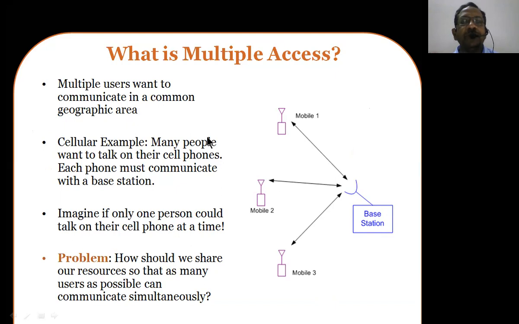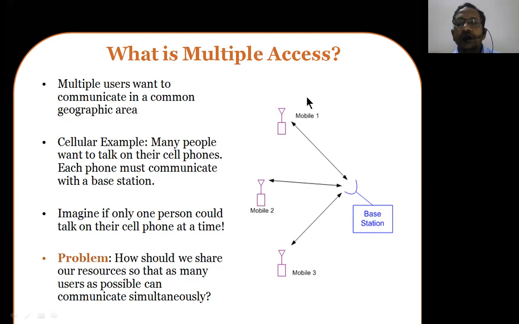Multiple users want to communicate in a common geographical area, and this circle is the region of accessibility of the base station, via a single base station.